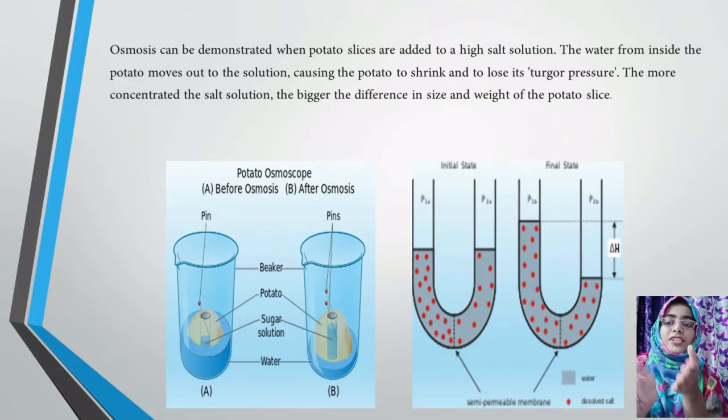Here it is just the reverse of the solution. In slide A of the experiment, the beaker contains the sugar solution and the potato contains plain water. In point B, you can see the potato.